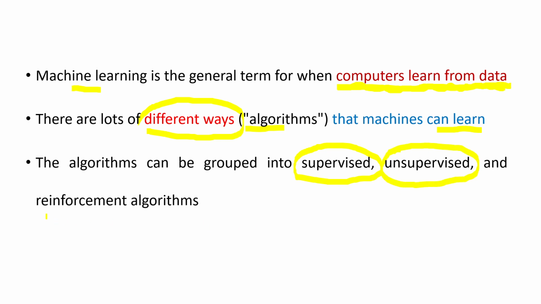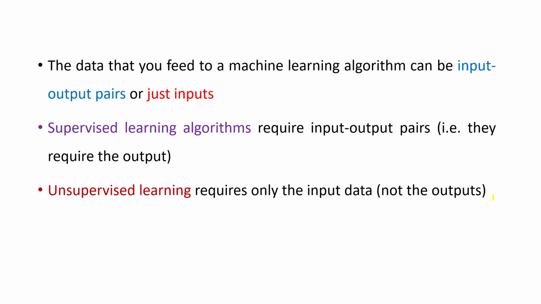I will not touch upon another category or another approach that machines use for learning. We shall focus only on supervised and unsupervised learning. Supervised means making the machines learn from the data with the help of a teacher, and unsupervised means making machines learn from the data without a teacher. Okay, we'll give a simple example for supervised and unsupervised in a few seconds.